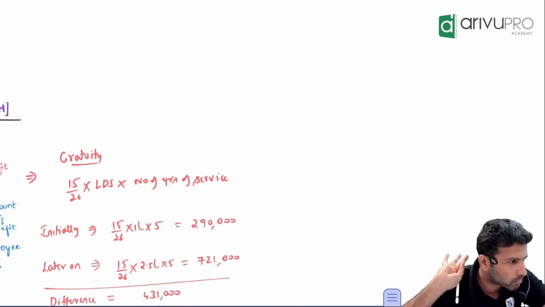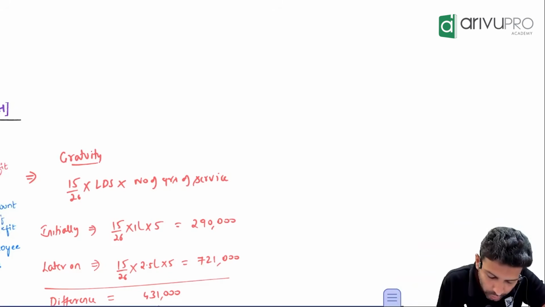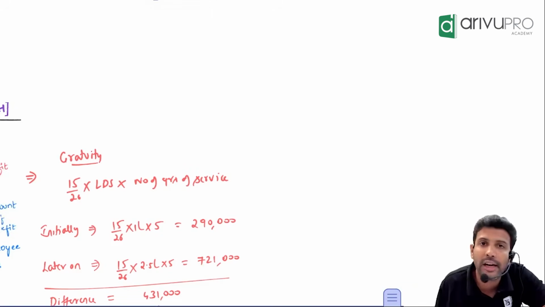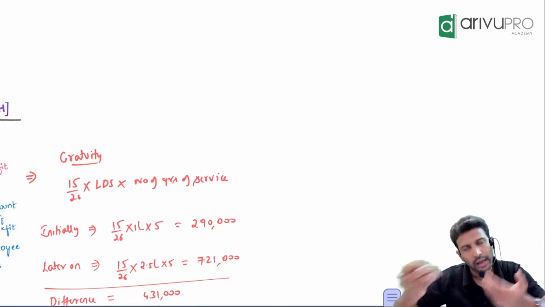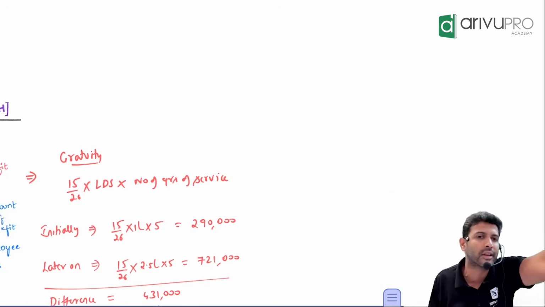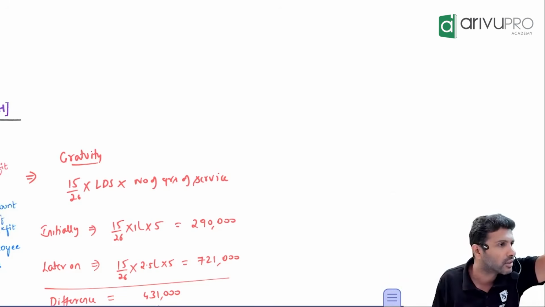They can estimate. Initially, the company thought the last drawn salary of this employee will be 1 lakh. And they thought that this employee will serve for 5 years. Will serve for how many years? 5 years.